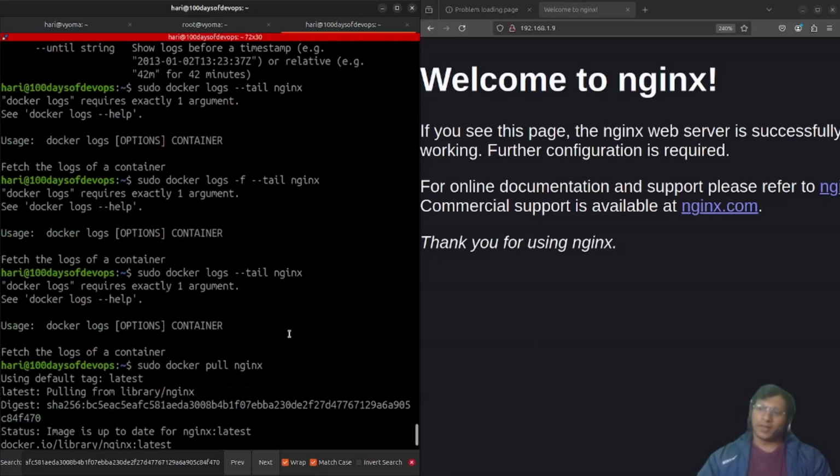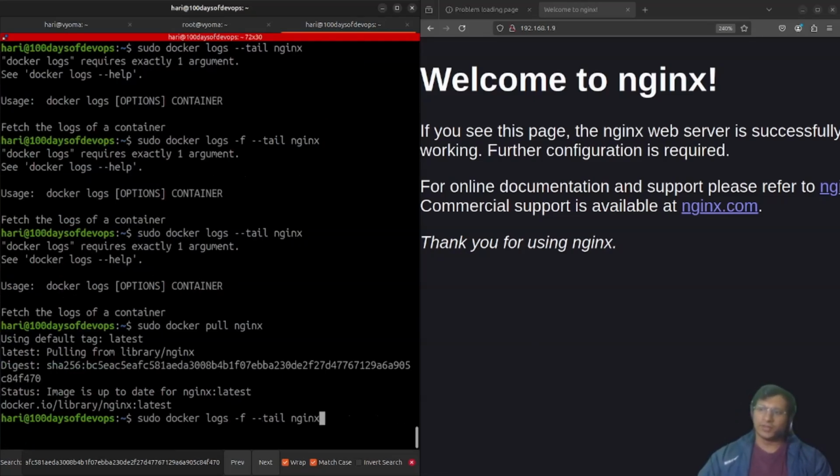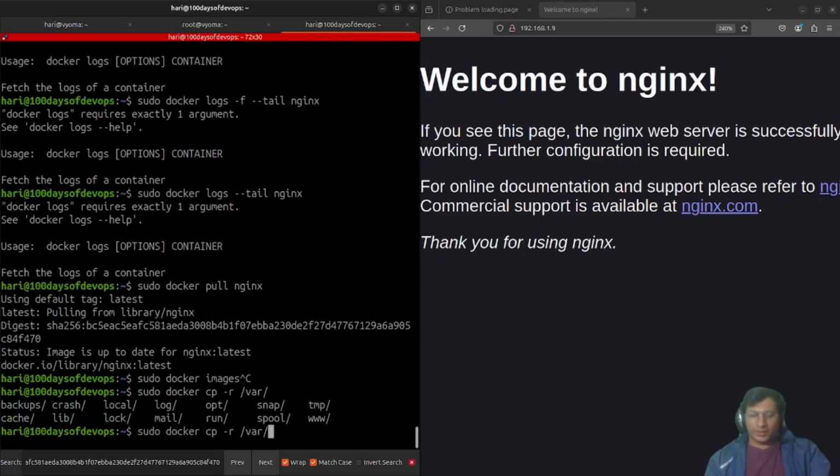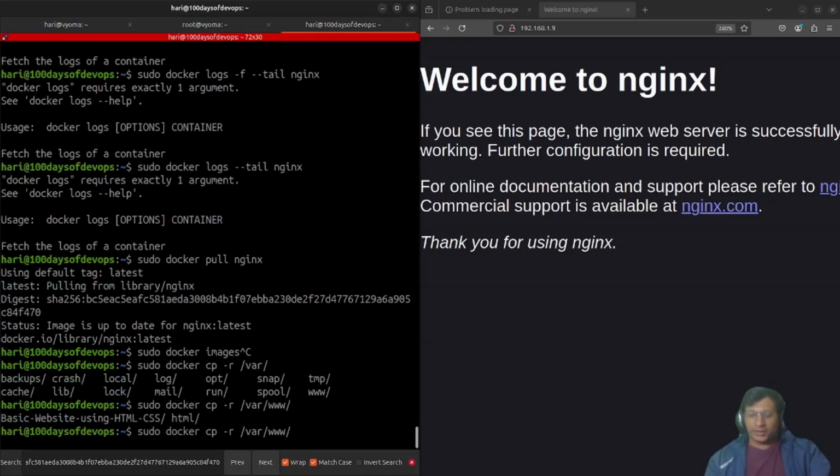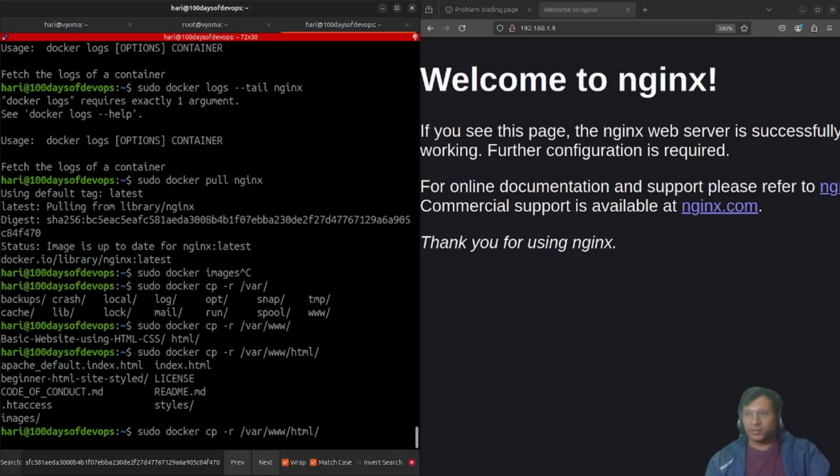Suppose I have to add an index.html in that location, there is one more command, sudo docker cp, the docker copy command. We copied it yesterday or the day before, into www html.